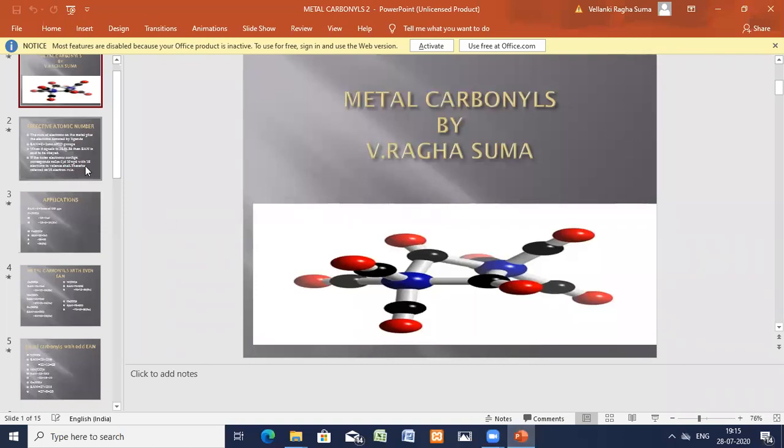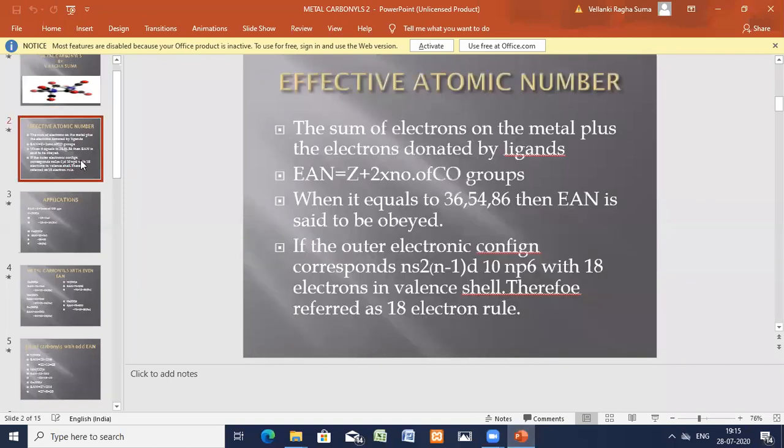Okay, so what is EAN? Effective atomic number. It was proposed by Sidgwick.